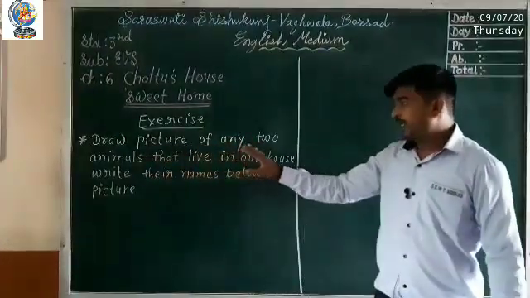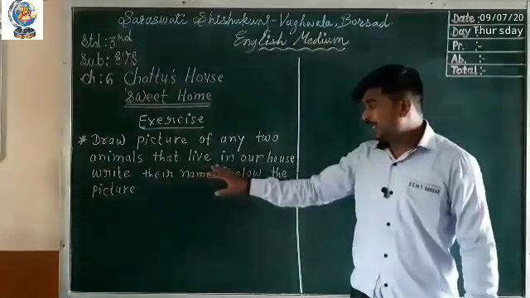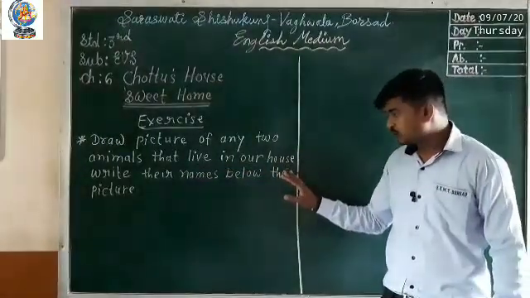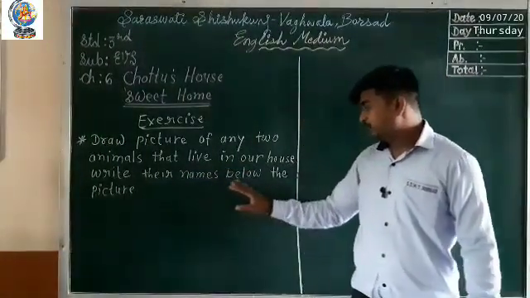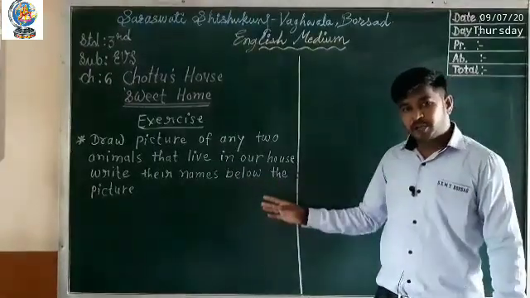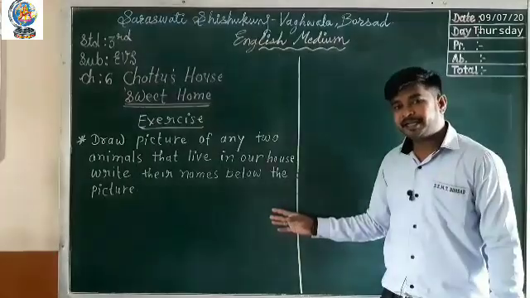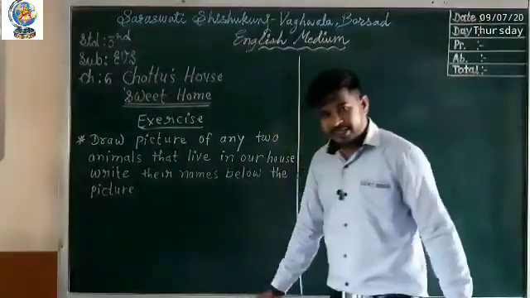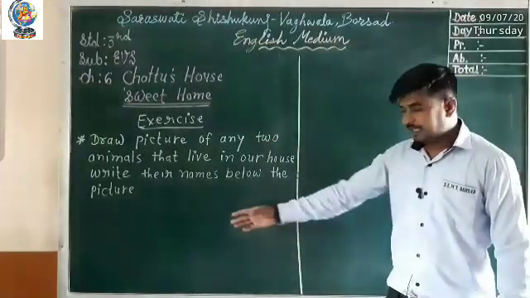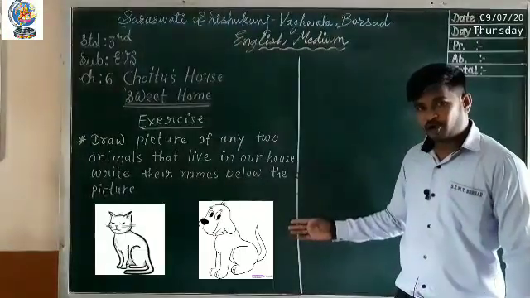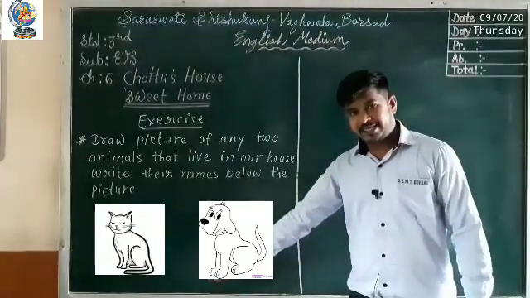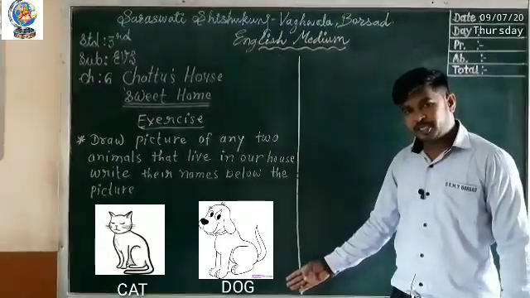Draw a picture of any two animals that live in our house. Write their names below the picture. You have to draw any two animals' pictures and write their names here. I am drawing a cat and a dog here. Downside write CAT cat and DOG dog.